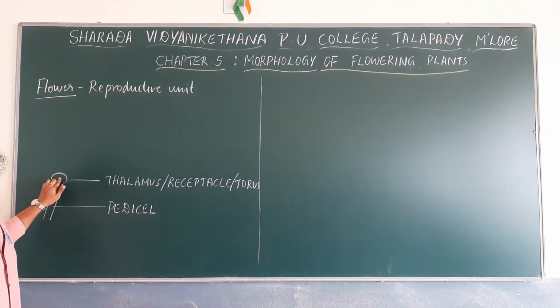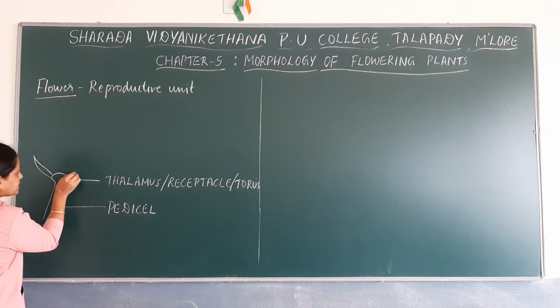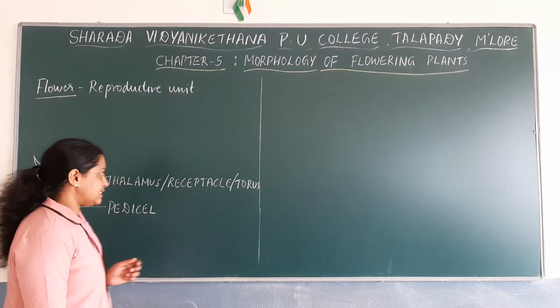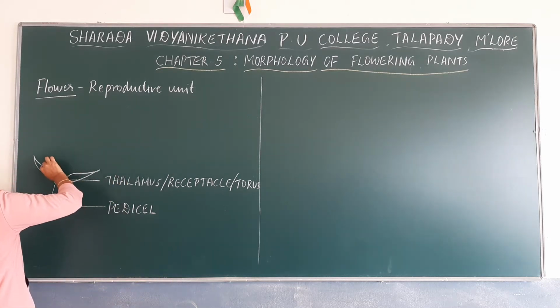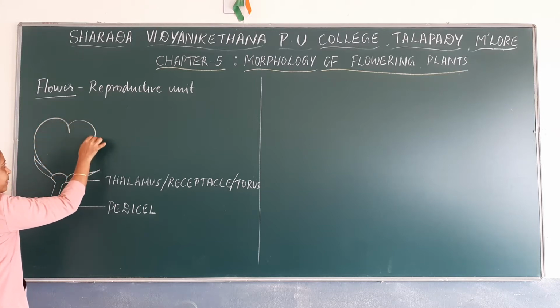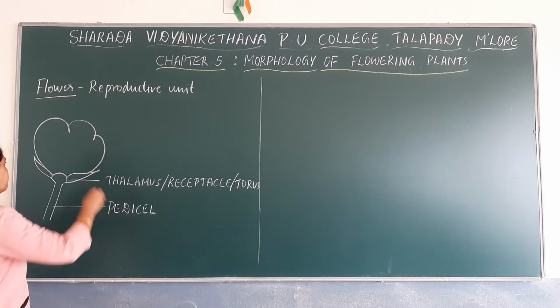On the thalamus there are various whorls of the flower. The outermost whorl of the flower is called calyx, which consists of units known as sepals. Within the whorl of calyx, there is a whorl which consists of petals, and this whorl is known as corolla.